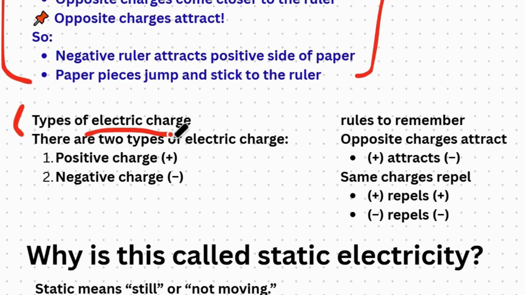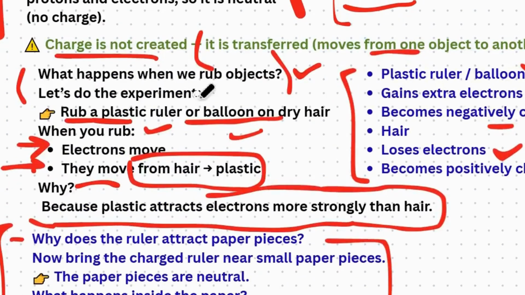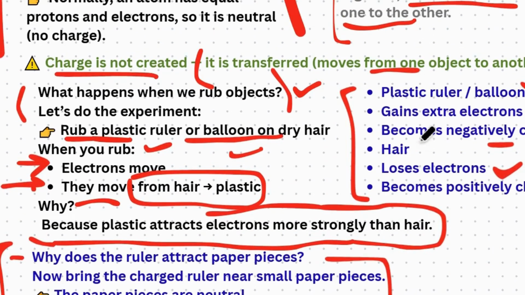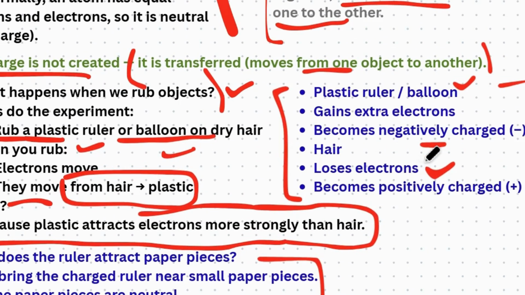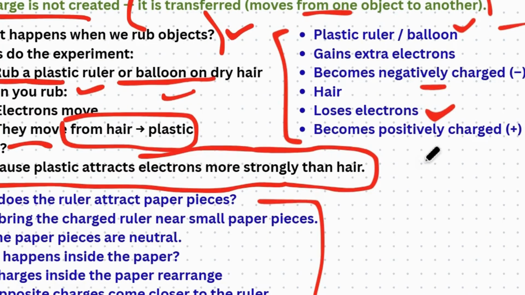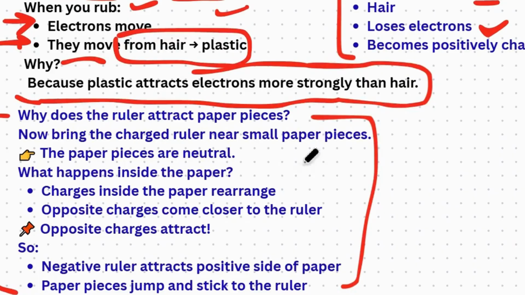One thing to notice is that electrons move from one object to the other while protons are stuck in the nucleus. We have also learned an example of how this transfer occurs and why it goes from the hair to plastic, not plastic to hair. We have learned why an object becomes negatively charged and why it becomes positively charged. After these concepts, now let's move on to